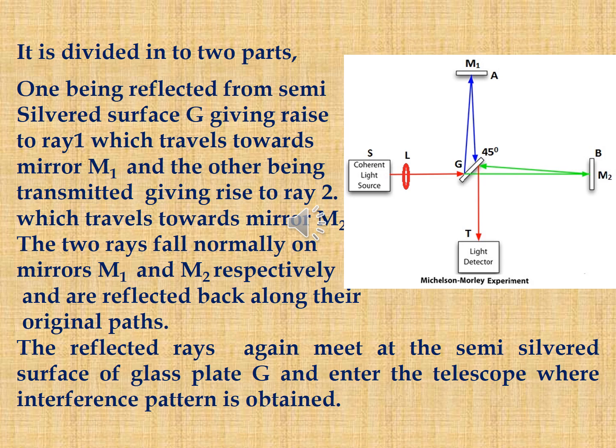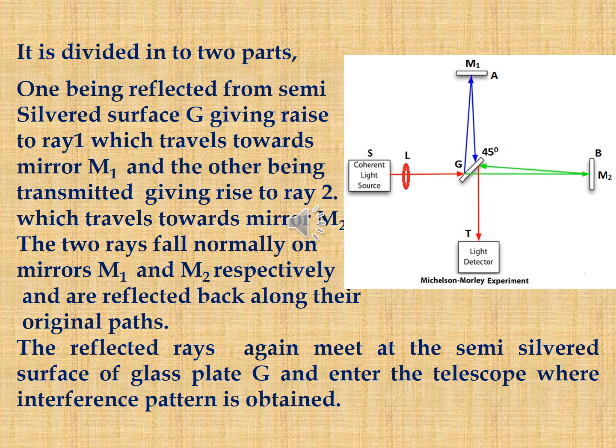One is reflected from the semi-silvered surface G, giving rise to ray 1 which travels towards mirror M1, and the other is transmitted, giving rise to ray 2 which travels towards mirror M2. The two rays fall normally on mirror M1 and mirror M2 respectively and are reflected back along the original paths.